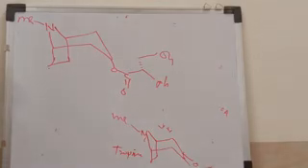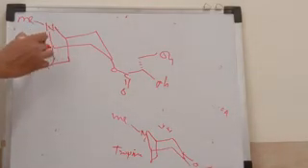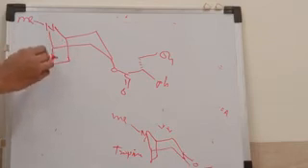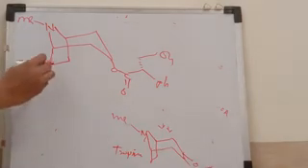Okay, this is the 5-membered ring here: 1, 2, 3, 4, 5. Okay, and to this ring, here methyl group is there, and this is the structure of minus hyoscyamine.